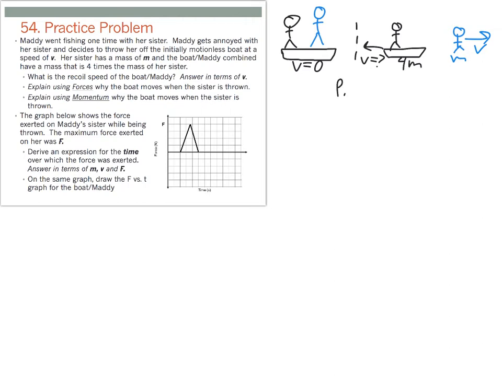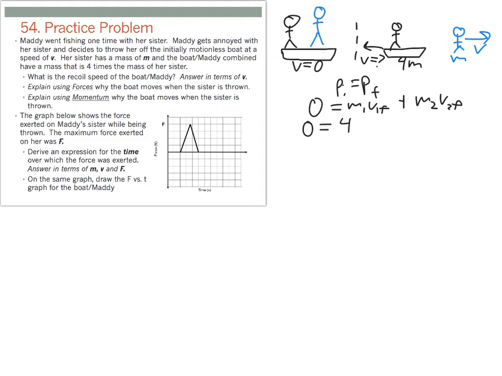So we're going to go ahead and set up our conservation of momentum for this system. There's no outside forces, so we can use that. Initially, there's no momentum in our system because nothing's moving. And then afterwards, both Maddie and the boat together and the sister are going to have momentum. So we can go ahead and plug in what we know about each of those objects.